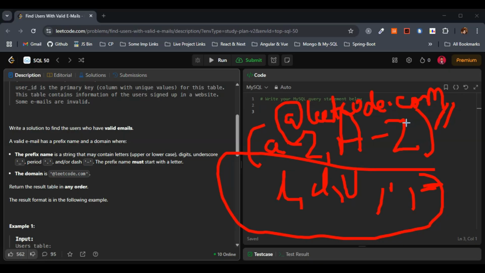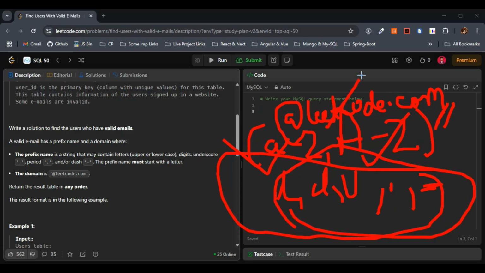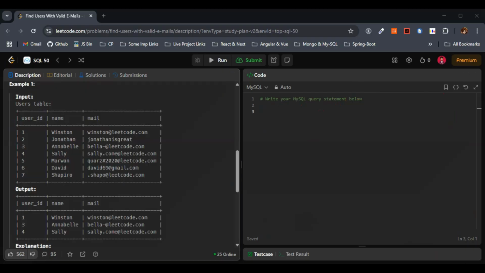What are the three things? First, it should have a prefix that starts with a letter, small a to z or uppercase A to Z, and the prefix can contain letters, digits, underscores, period, or dash. Third, it has to end with the domain @leetcode.com. This is simple to understand.